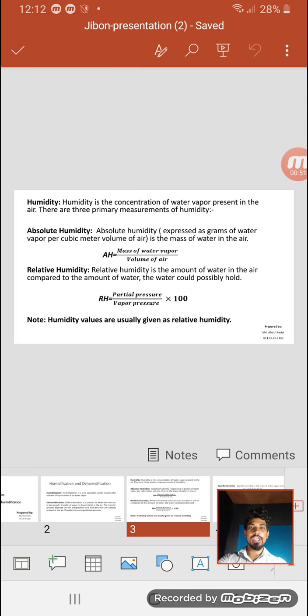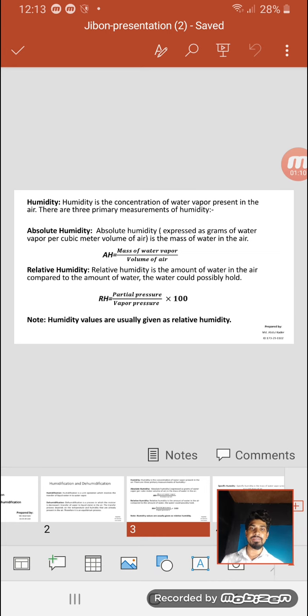Define humidity. Humidity is the concentration of water vapor present in the air. There are three primary measurements of humidity. The first one is absolute humidity. Absolute humidity is the mass of water in the air, expressed as grams of water vapor per cubic meter volume of air.